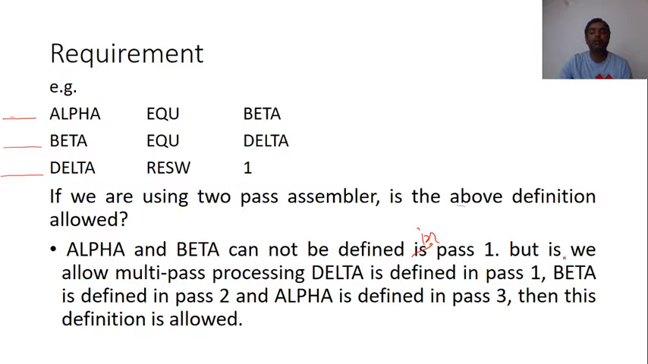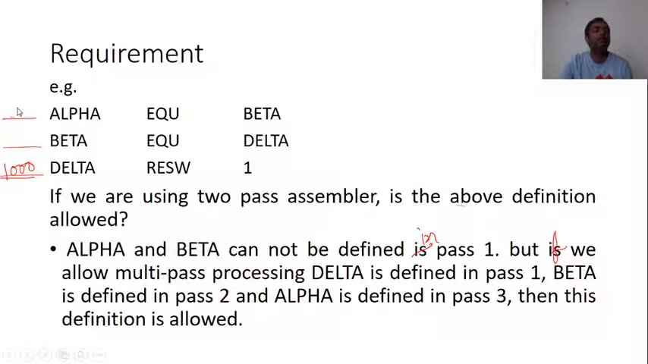But if we allow multi-pass processing, then delta is defined in pass 1, and beta is defined in pass 2. That means if I am able to define delta in pass 1, that is the first reading, suppose that the value of delta is 1000. The address corresponding to delta is 1000.